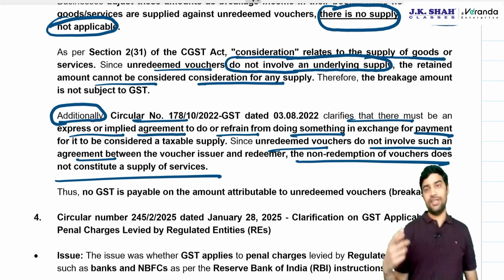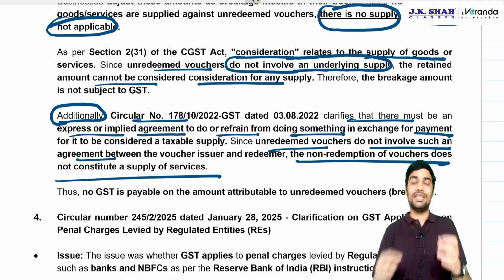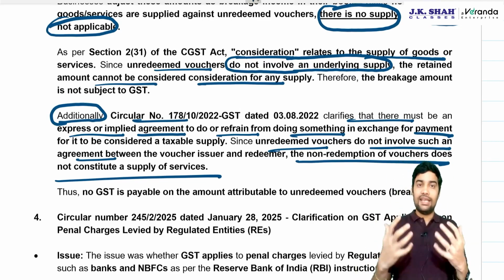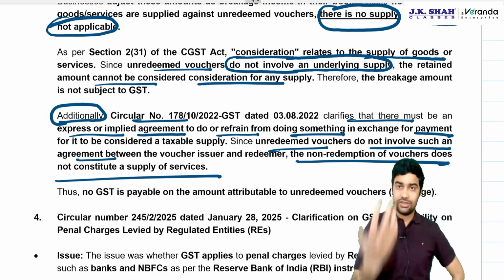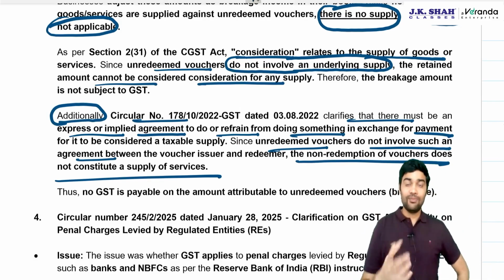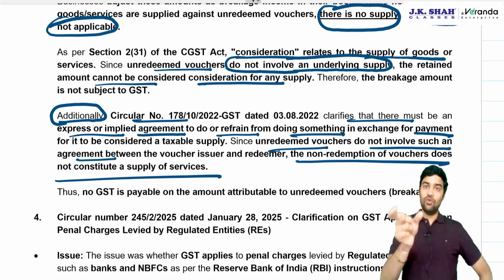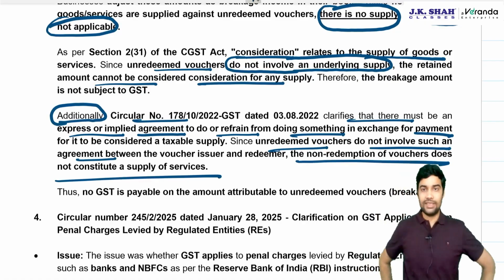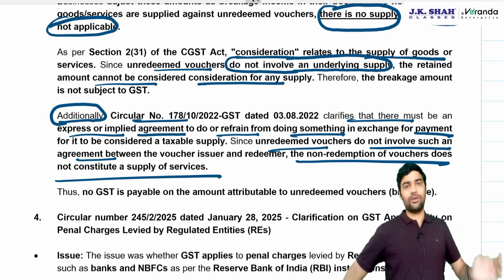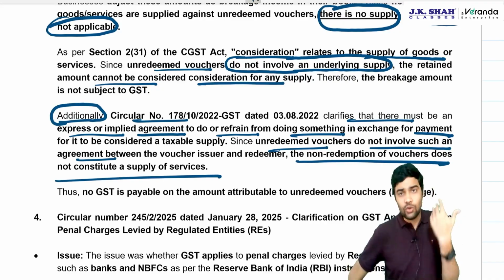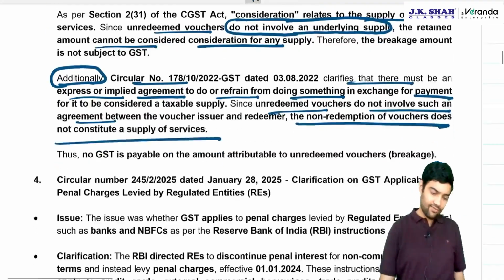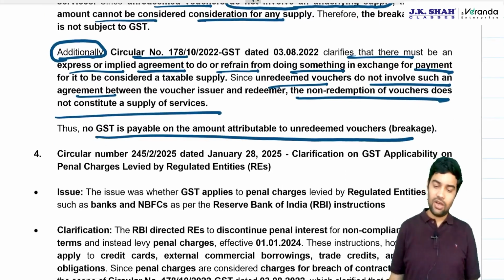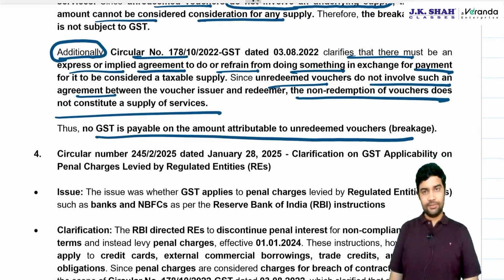The circular number 178 was about agreeing to do something. There should be an obligation. Just breach of contract cannot be regarded as a supply. There should be a positive agreement like non-compete fee. I agree not to compete against you for a fee. Then in that case, GST is applicable. But mere breach of contract or merely receiving something, if there is no underlying supply, GST will not be applicable. So therefore, no GST is payable on unredeemed vouchers.